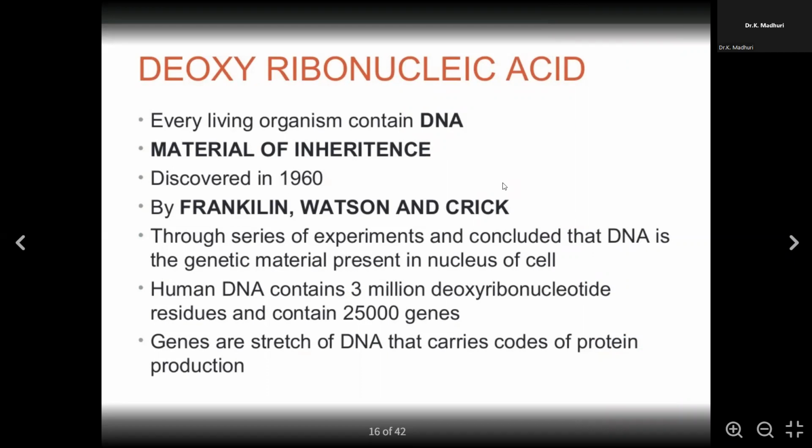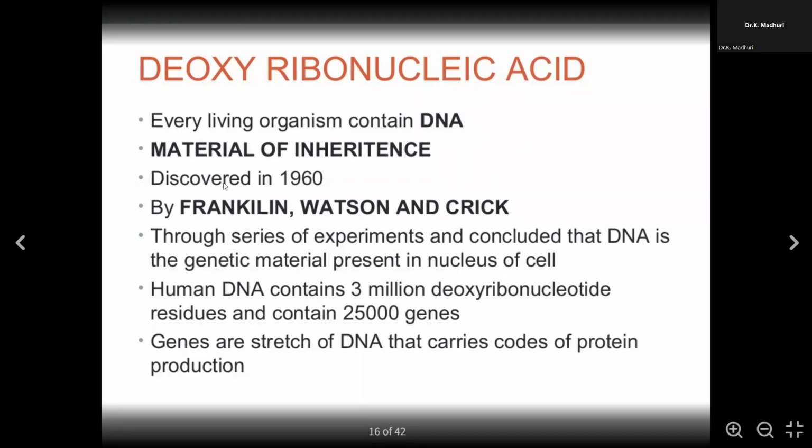So as you can see, this deoxyribonucleic acid is the material of inheritance. That is, it has been transferred from one generation to the other generation, and it was discovered in 1960 by Franklin, Watson, and Crick. They gave a particular model for the DNA, which today we study as the Watson and Crick model.